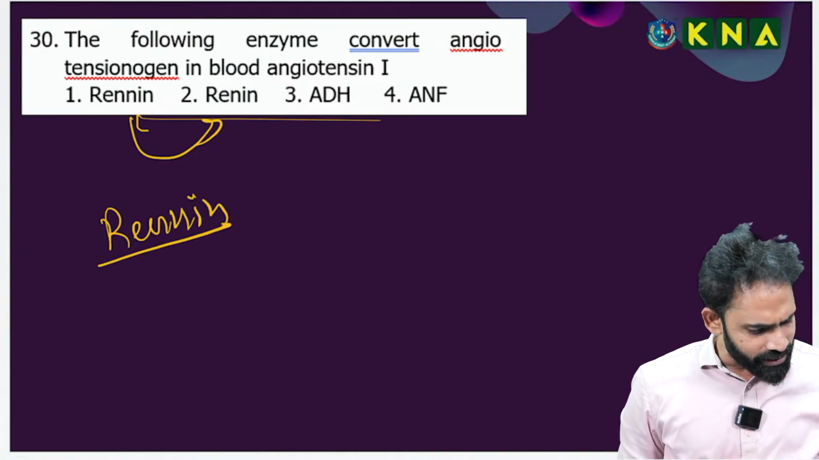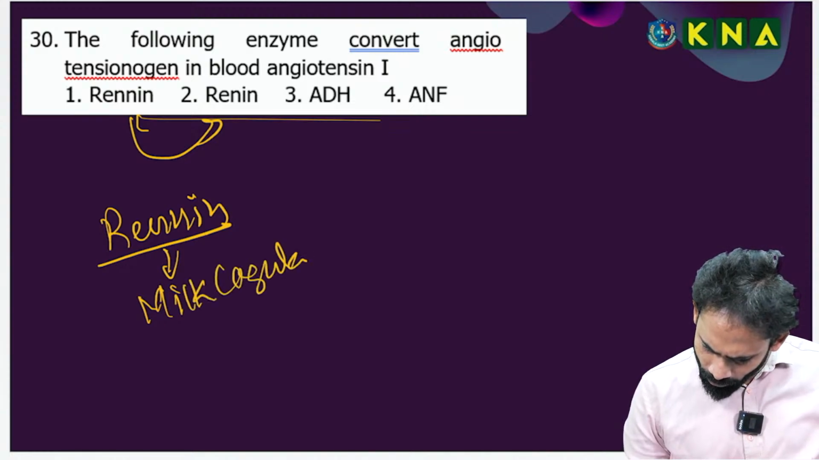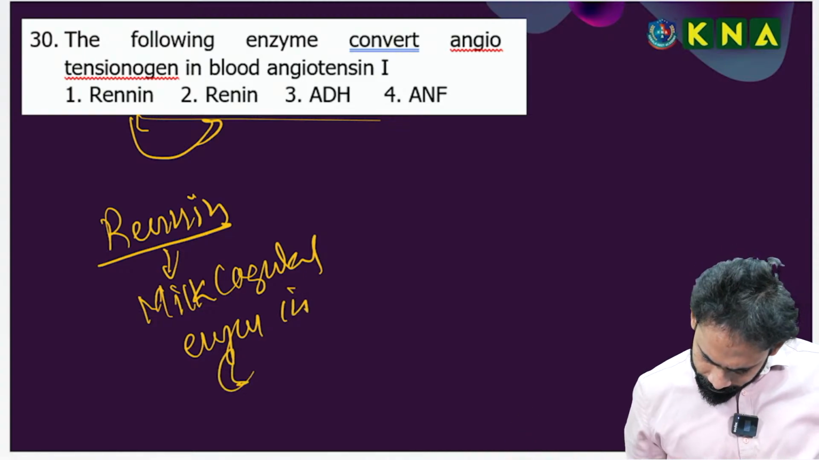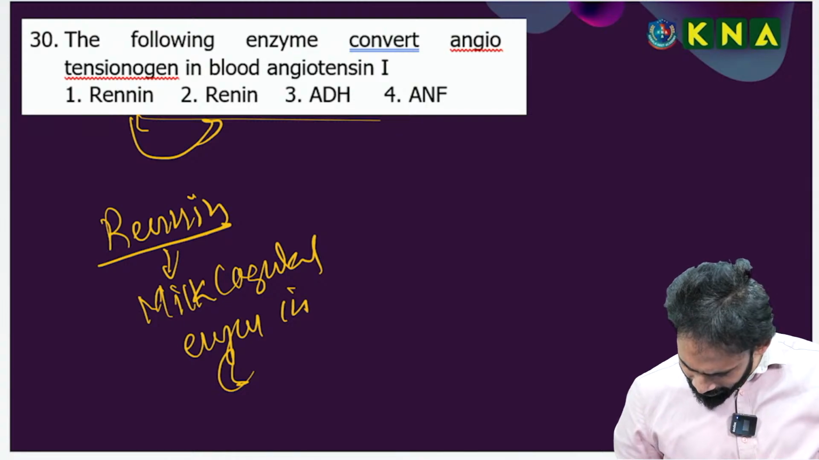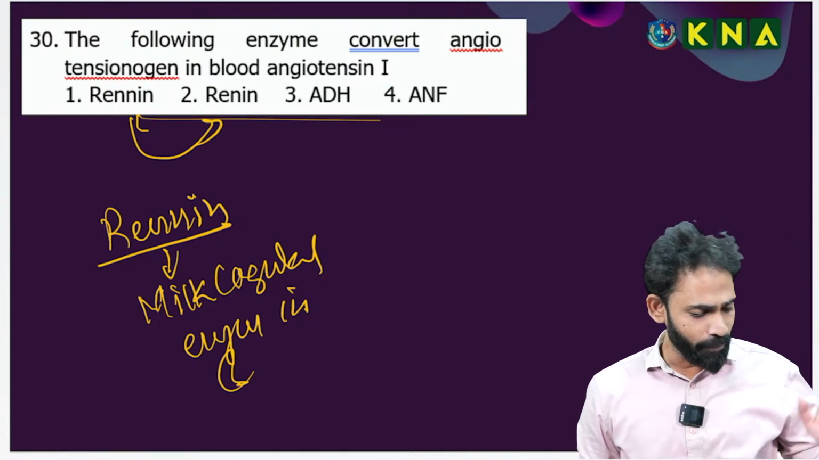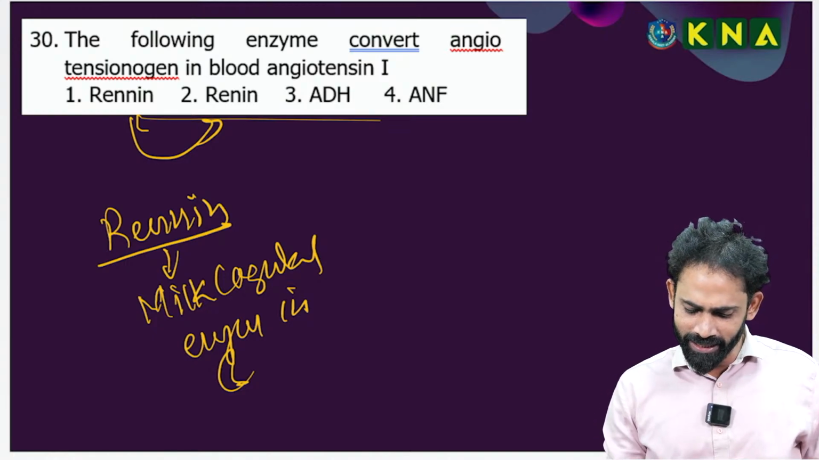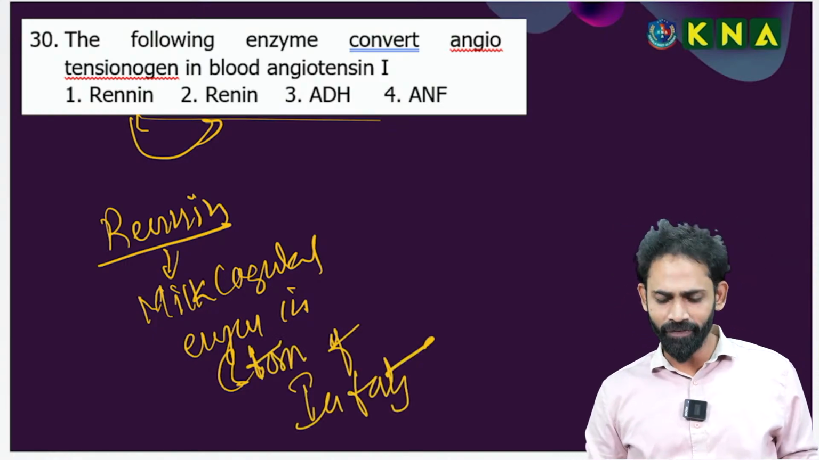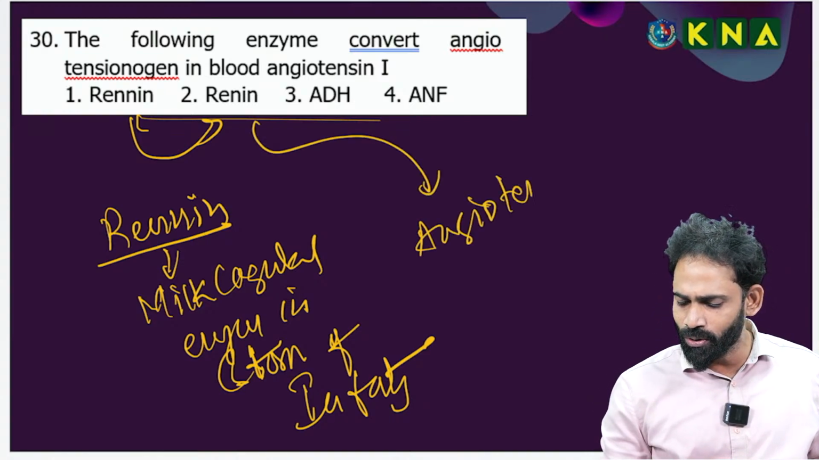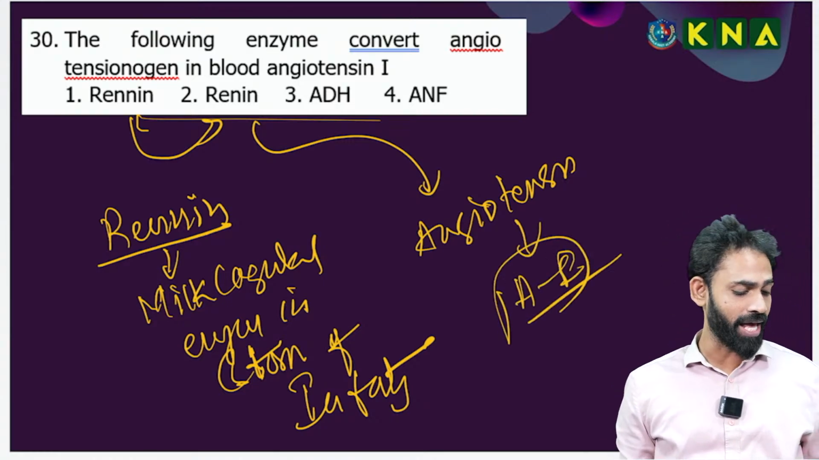This pronunciation is renin only. This is a milk coagulating enzyme present in the stomach of infants. Renin, RENNIN, spelling differs but pronunciation is the same. RENNIN is a milk coagulating enzyme present in the stomach of the fetus. RENIN converts angiotensinogen to angiotensin 1. This mechanism is very important.